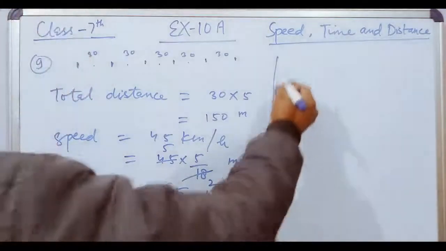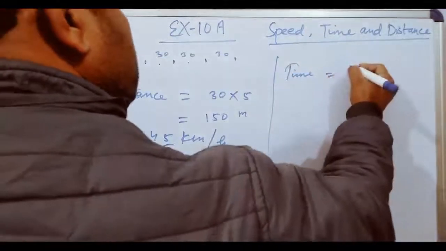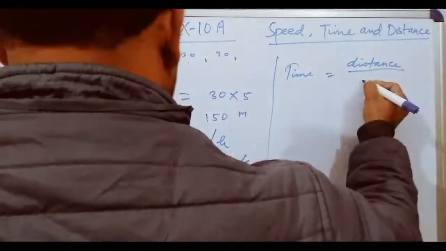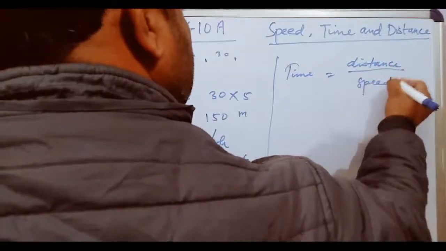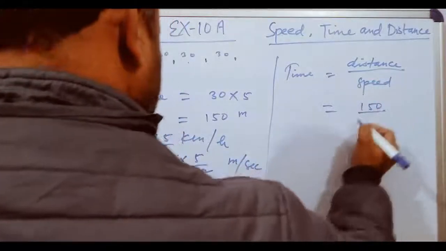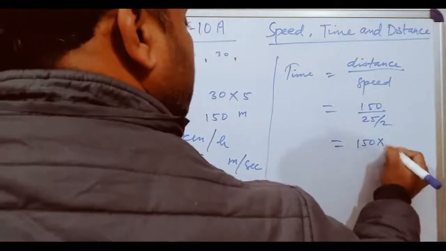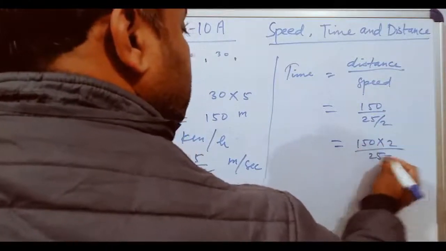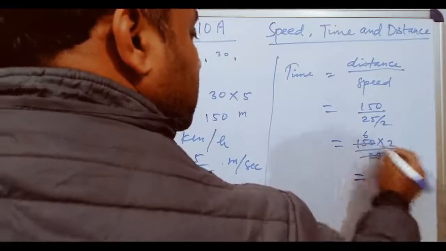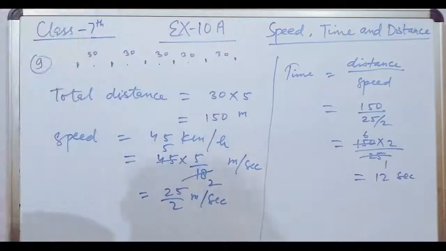Then you have to find the time. Time equal to distance upon speed. Distance 150 upon speed, 25 upon 2. 150 into 2 upon 25. 25 ones are 25, 25 6s are 150. 6 2s are 12 seconds. Okay, dear student, this is the answer.